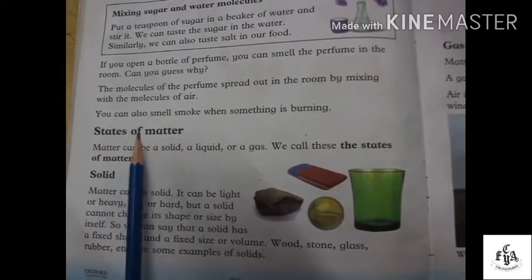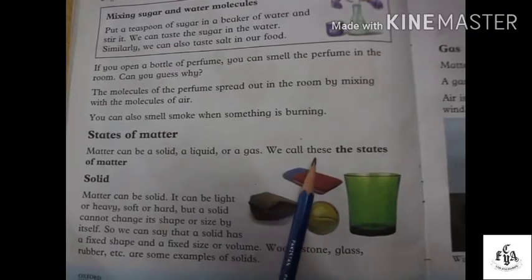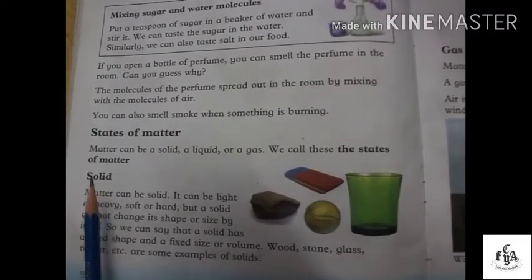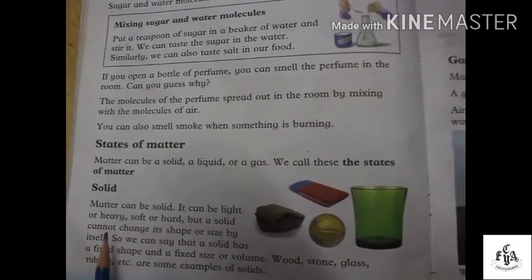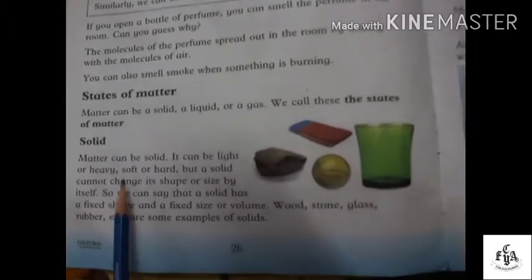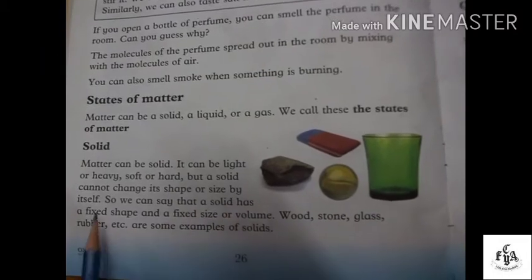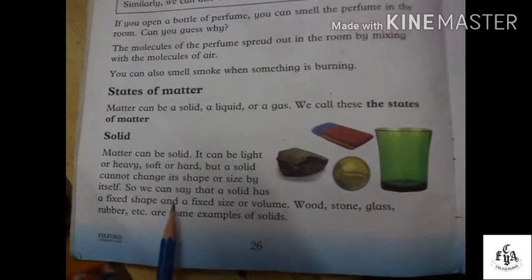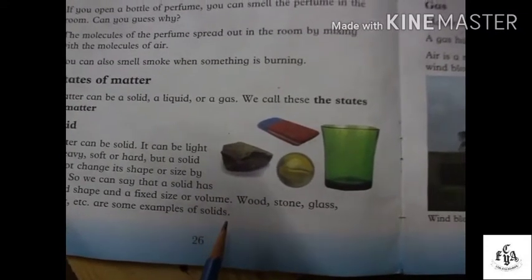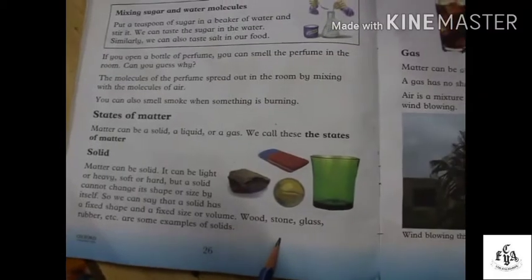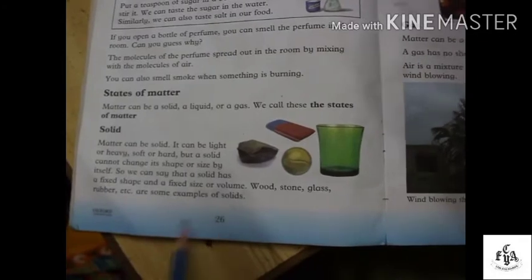Now, states of matter. Matter can be a solid, a liquid, or a gas. We call these the states of matter. Number 1, solid. Matter can be solid, it can be light or heavy, soft or hard, but a solid cannot change its shape or size by itself. So we can say that a solid has a fixed shape and a fixed size or volume. Wood, stone, glass, rubber, etc. are some examples of solids.